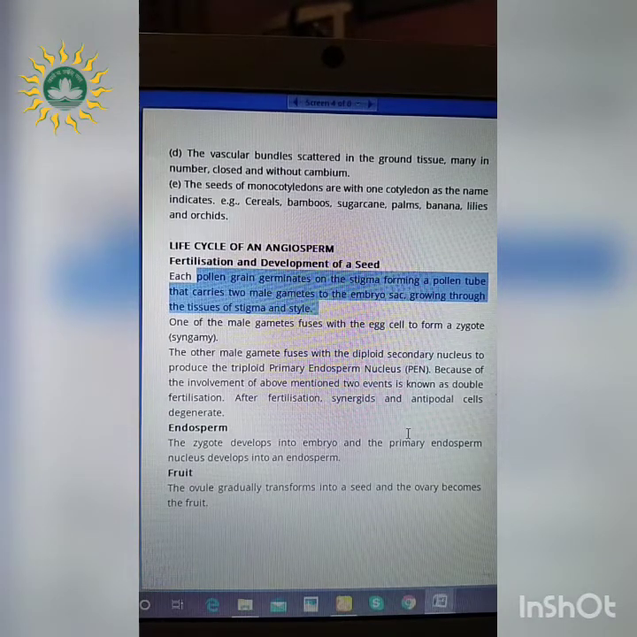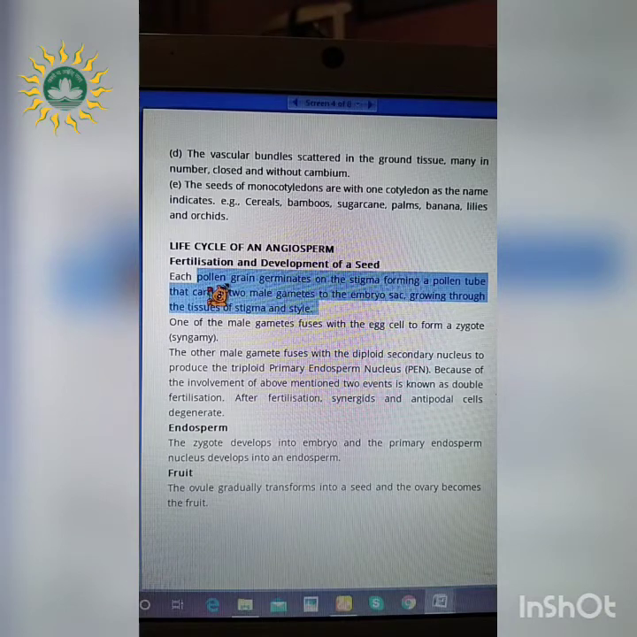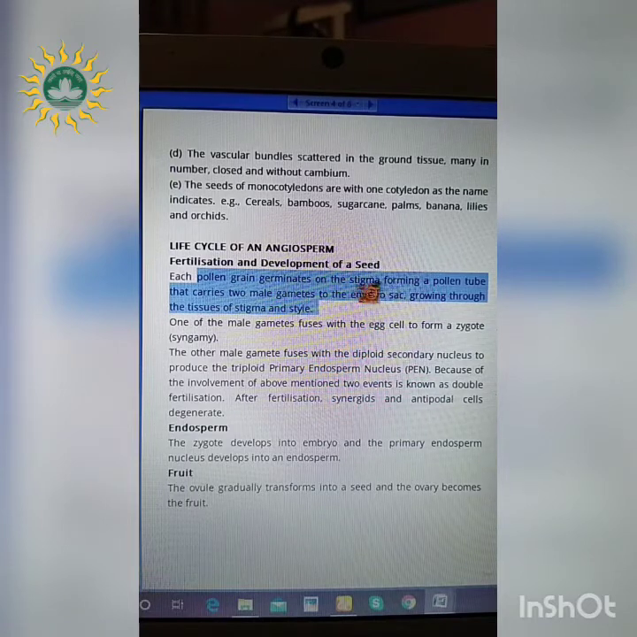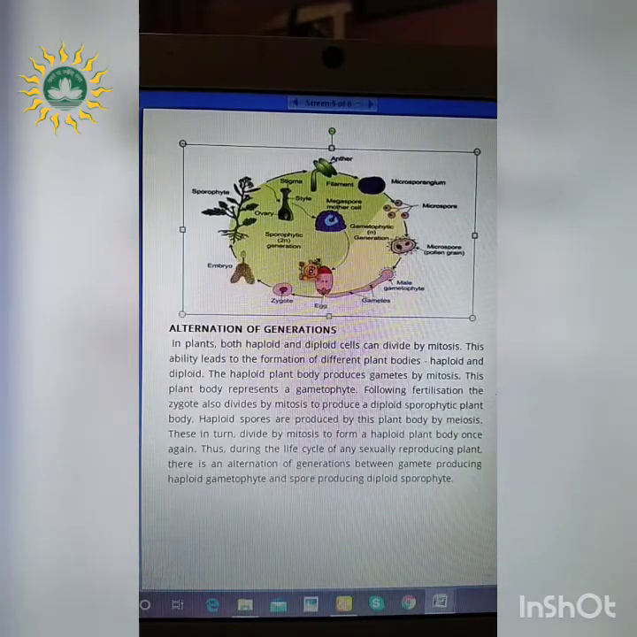The pollen grains come from the male part, that is the androecium. Here you will see the pollen grain germinates on the stigma. So it comes onto the stigma. Why? Because the stigma possesses a sticky fluid called the stigmatic fluid. And wherever it germinates on the stigma, what happens? A pollen tube is formed through the style and it carries the male gametes to the embryo cell. So we'll see that life cycle once.